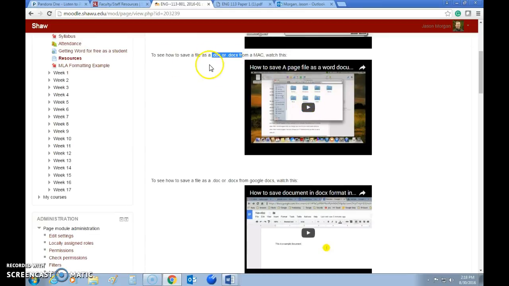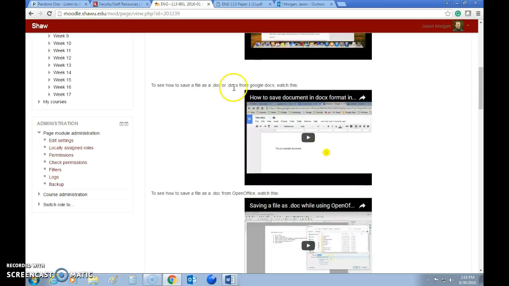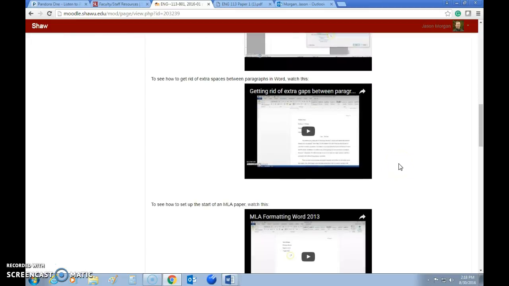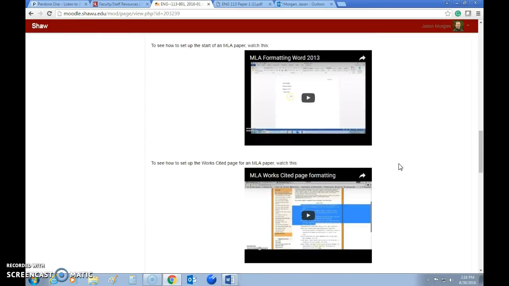So if you're using a Mac, that shows you how to convert it. If you're using Google Docs, that shows you how to convert it. If you're using OpenOffice, it shows you how to convert it. Whoa! All right. If you're not sure how to do MLA formatting, this video right here, to see how to